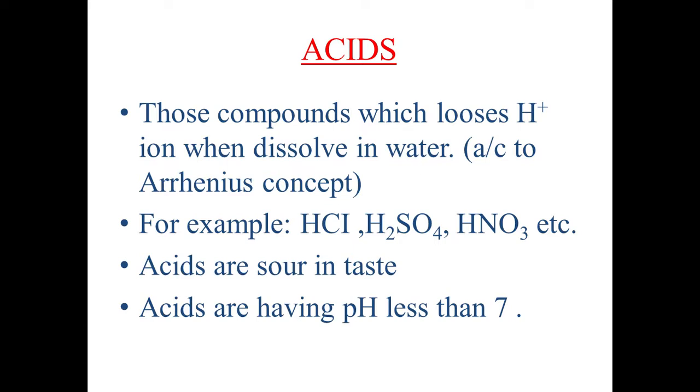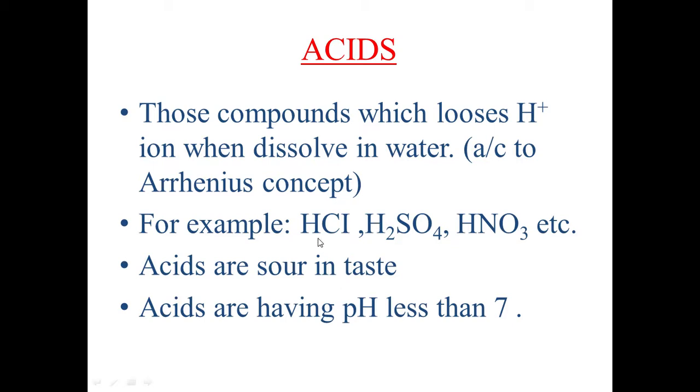concept. Arrhenius says that if we want to know the nature of a compound, then we have to dissolve that compound in water. It tells us about everything. If that compound gives H plus ion, then it must be an acid. If a compound gives OH minus ion, that will be a base. So in case of acids, those species which lose H plus ion when dissolved in water are called acids.